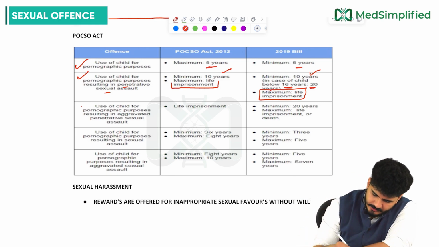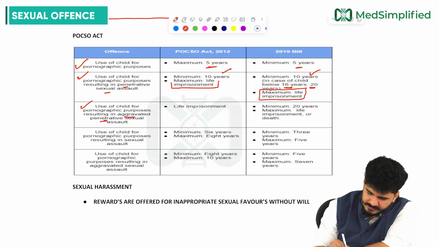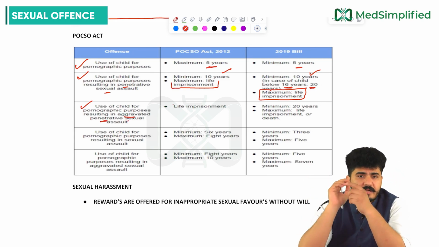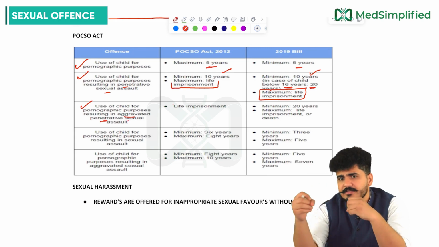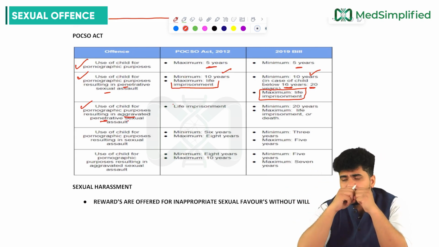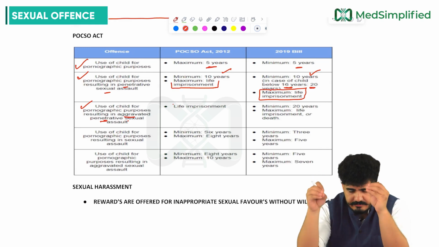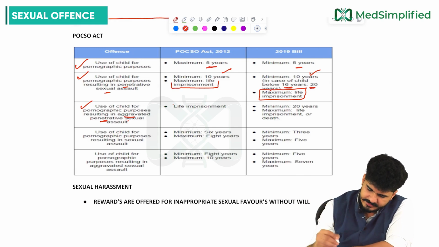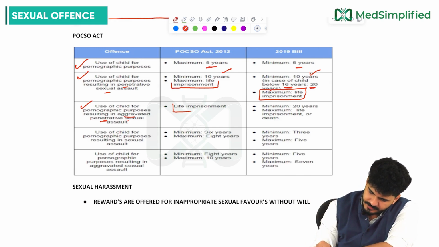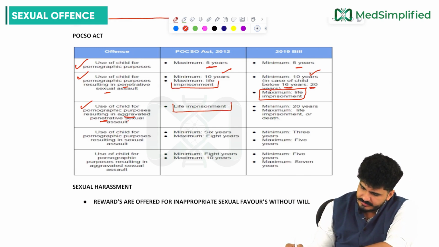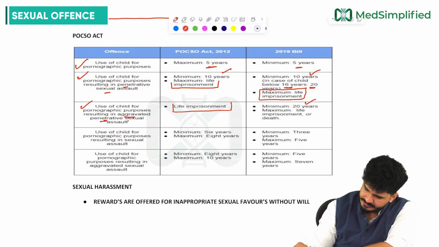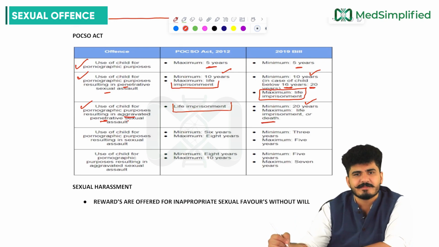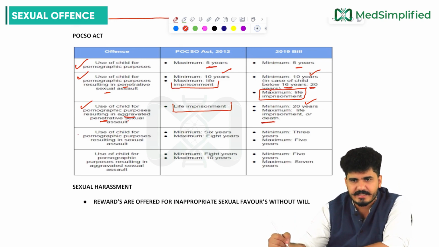Third thing, use of child for pornographic purpose resulting in aggravated penetrative sexual assault. Now there is sexual assault plus stripping, etc. You are forcing the child to go outside. Then there is not just penetration, there is assault also. For this the punishment is life imprisonment. According to the 2019 bill, minimum 20 years, maximum life imprisonment or death also we can give to this person who is making the child do that.